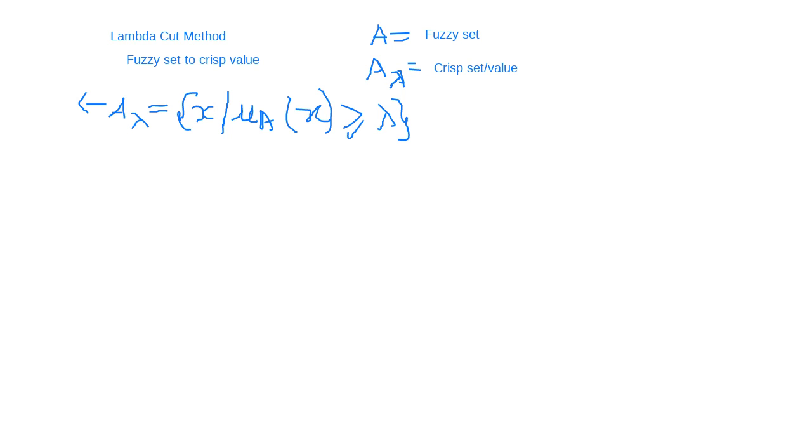Lambda is called some boundary value or check value, right?